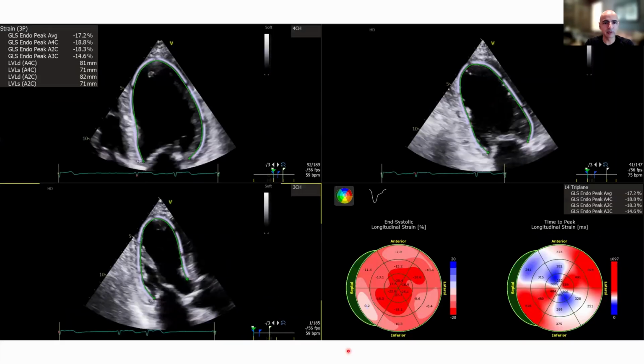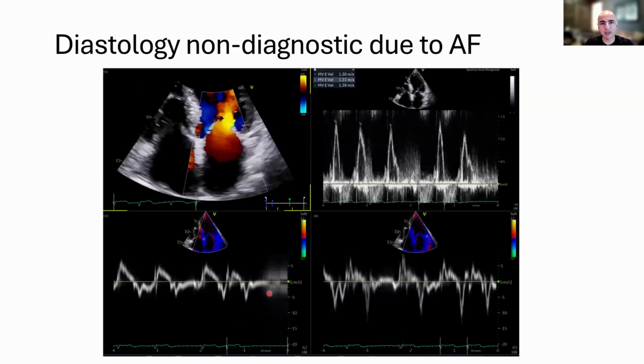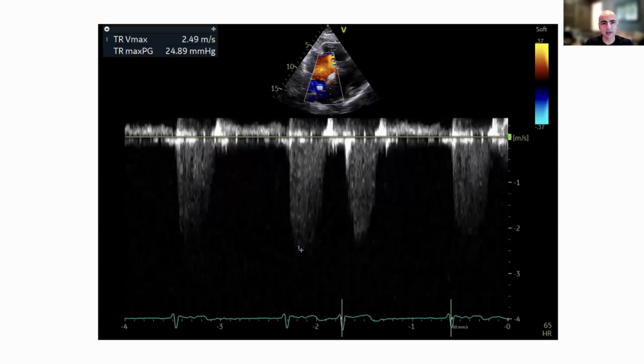I would then measure global longitudinal strain. Global longitudinal strain is actually higher than it was on the last echo. It's basically normal at negative 17%. That apical sparing, I mean, this is all over the place. I can't make much of this, and the overall value is normal, so strain doesn't tell me much here. Diastolic function cannot be assessed in patients who have atrial fibrillation, so we have no ability to detect anything wrong with diastology here. When I look at his right ventricular pressure, which was elevated on the last study, it is now normal on this study in atrial fibrillation.